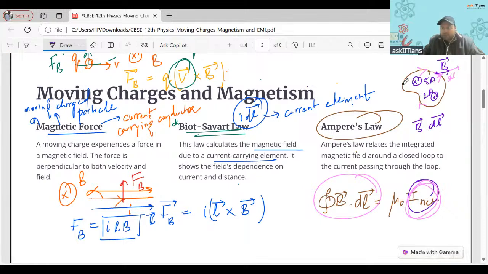Similarly, we do this here. We take some dl, and some magnetic field here, then do its dot product, and then we sum it all around the entire loop. That would be equal to mu naught into the net current passing through the loop. Got it? So this is Ampere's law. Ampere's law statement is important, that might come.